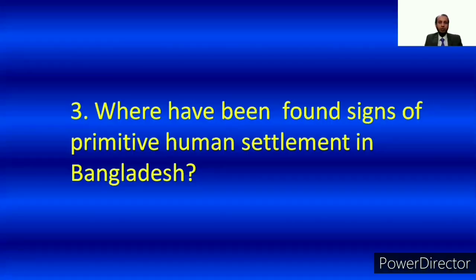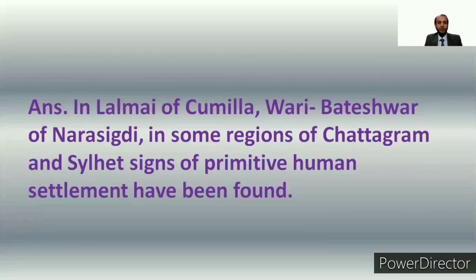Number 3 question. Where have been found signs of primitive human settlement in Bangladesh? Our answer will be, in Lalmai of Kumilla, Wari Boteshwar of Narsingdi, and some regions of Chattogram and Sylhet, signs of primitive human settlement have been found. This is the answer of the question.